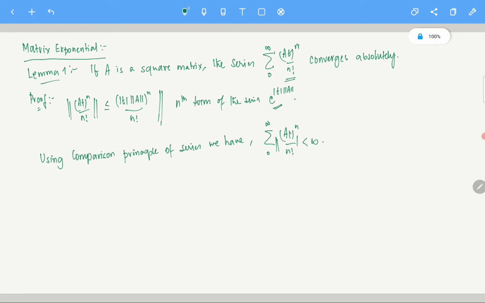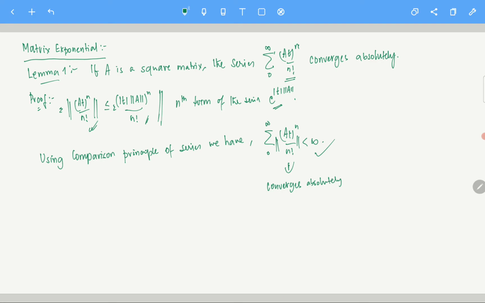Norm of this thing. Yeah, if you take the norm, or if you take the sum on both sides here, you do realize that this sum is finite because this is exponential of |t| norm A, and of course then by the comparison principle the left-hand side is also going to be a finite thing, right? And once it is finite, this implies that it converges absolutely.